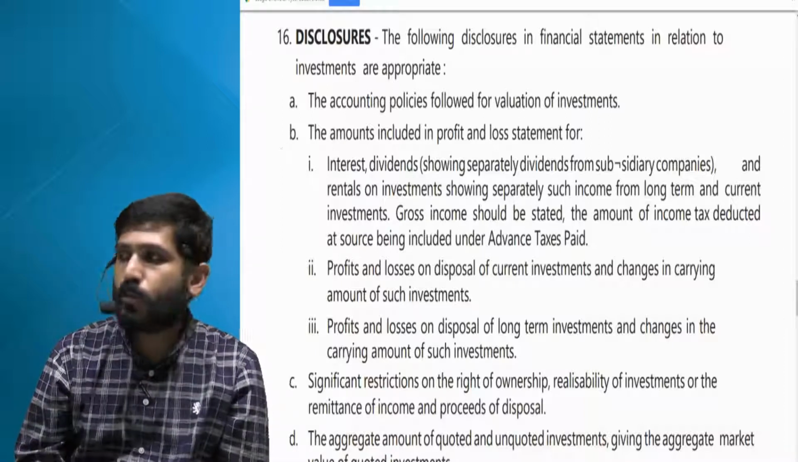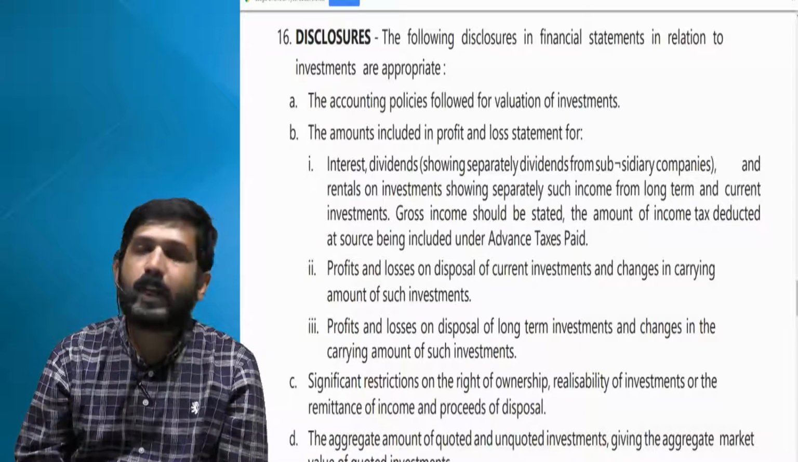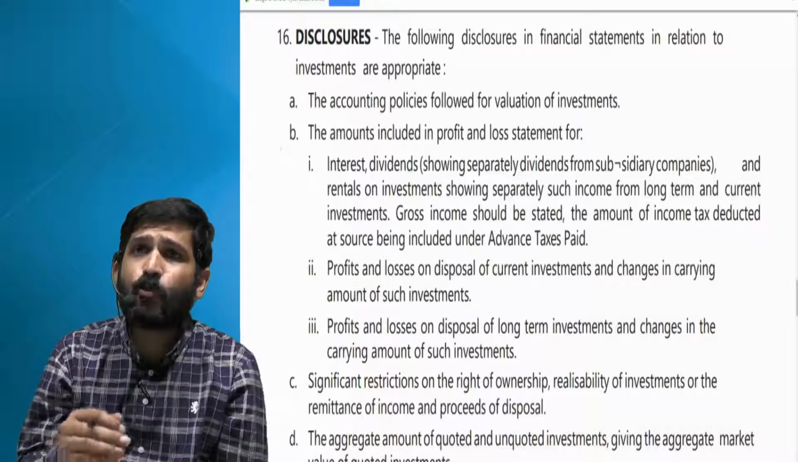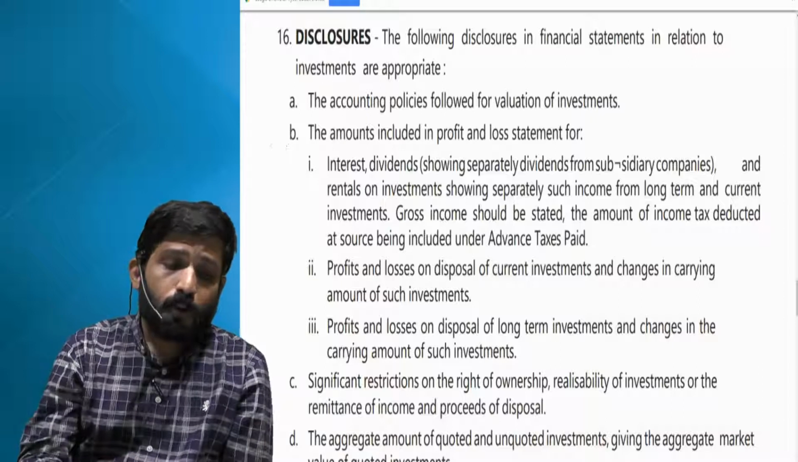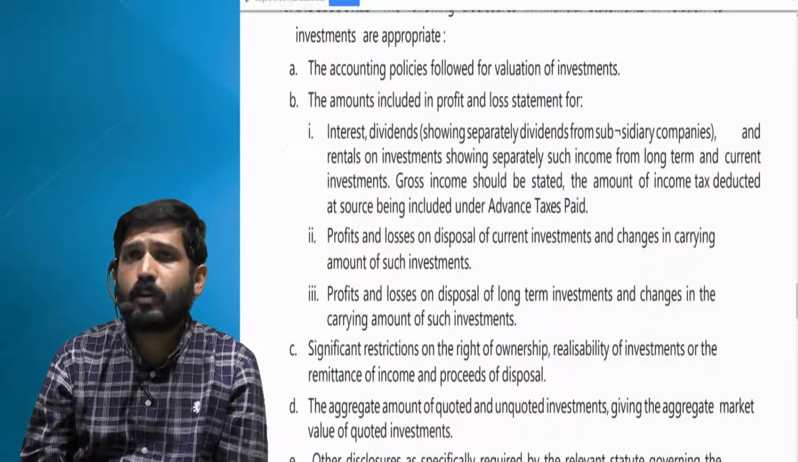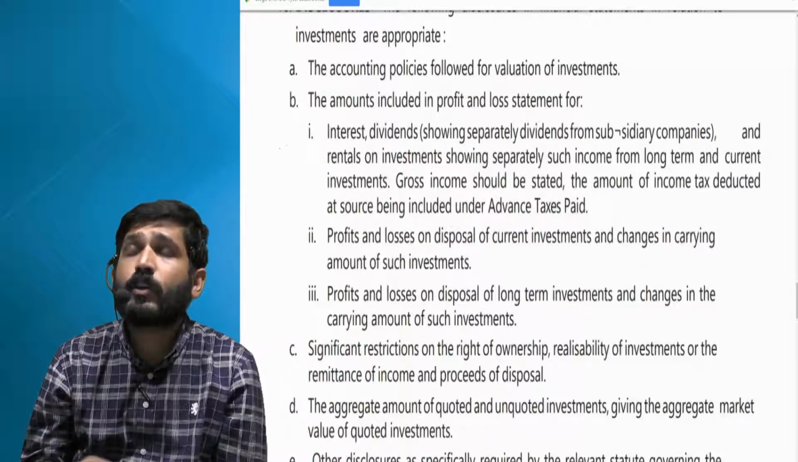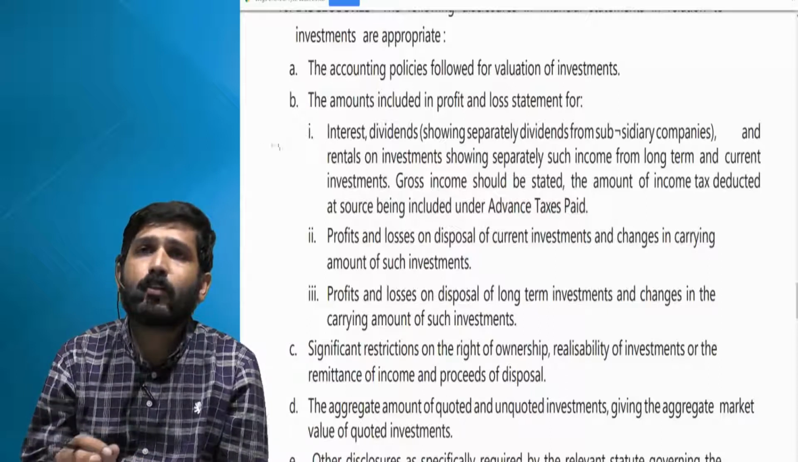The following disclosures in financial statements in relation to investments are appropriate. Now these are appropriate. That is, you may vary it, you may add or you may reduce as per your requirement. The first one, the accounting policies followed for valuation of investment. What accounting policy you are doing? That is, you may say current investments are held at cost or NRV, whichever is low, cost or fair value, whichever is lower, and your long-term investments are valued at cost.